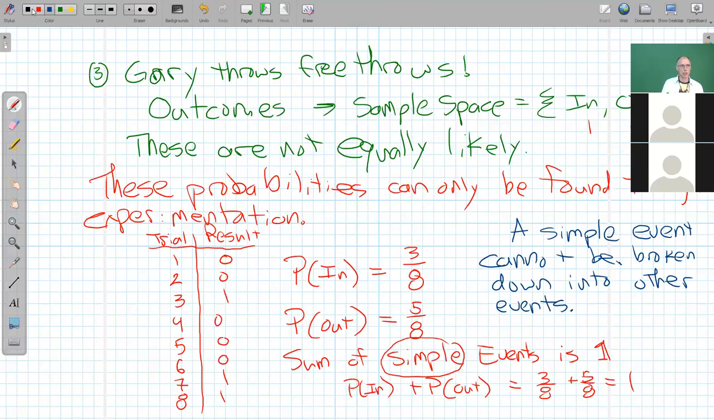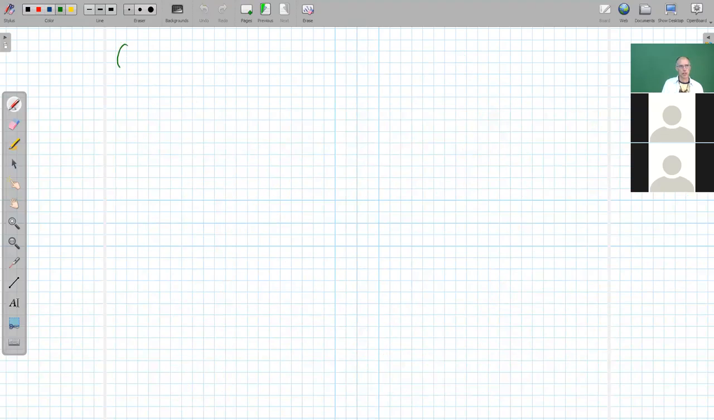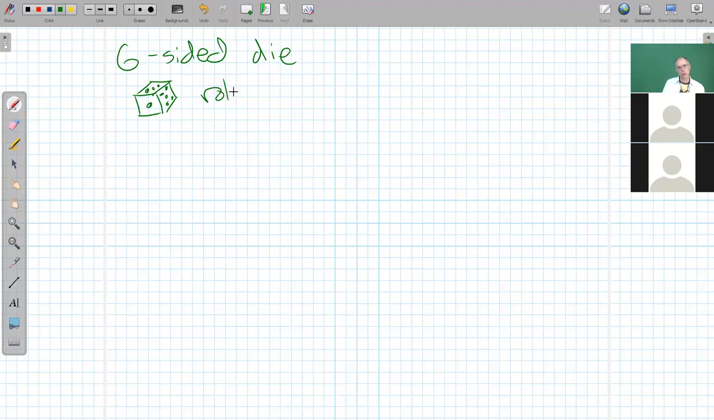So let's look at something that's a little more complicated. Let's go back to the dice. I have a six-sided die; the singular is die, plural is dice. This cubey thing has numbers on it, like a 1, and a 3, and a 5. So here's my rendition of a dice, and we're going to roll it.